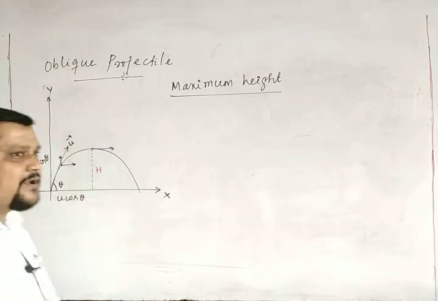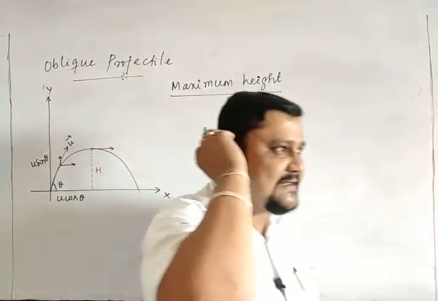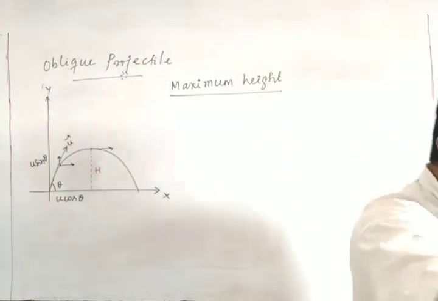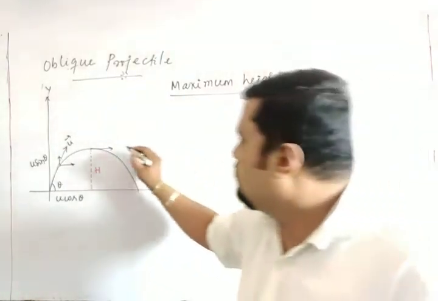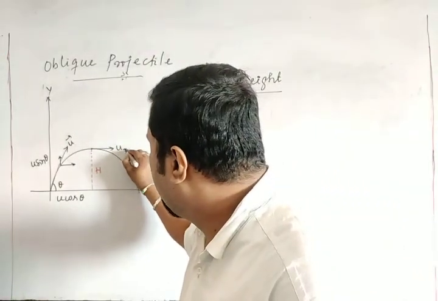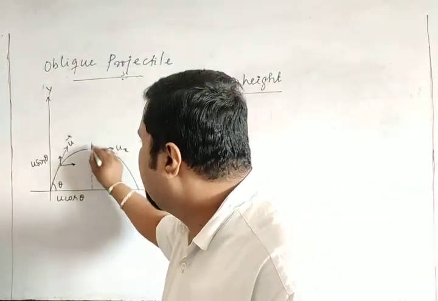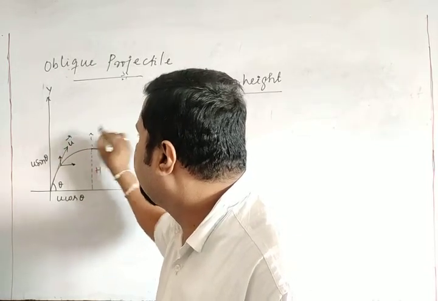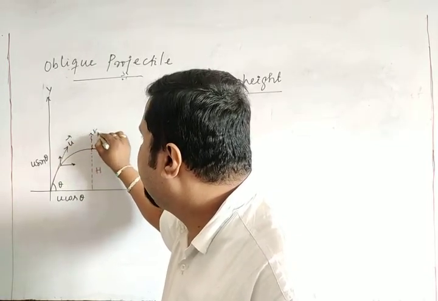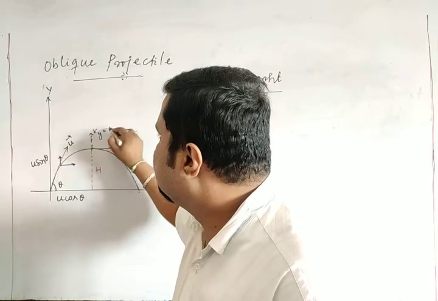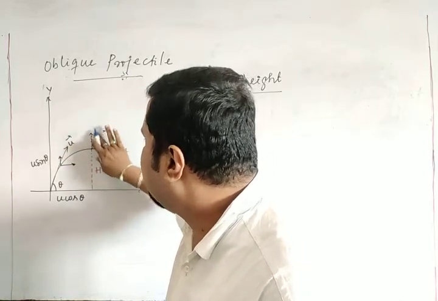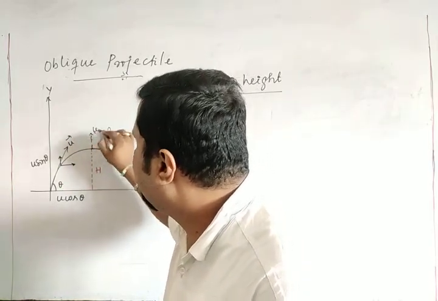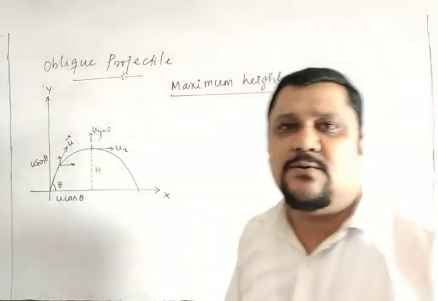So along the y direction it is 0, means it has only the x component, that is ux, and this vy, or you can say uy, the y component here is 0.